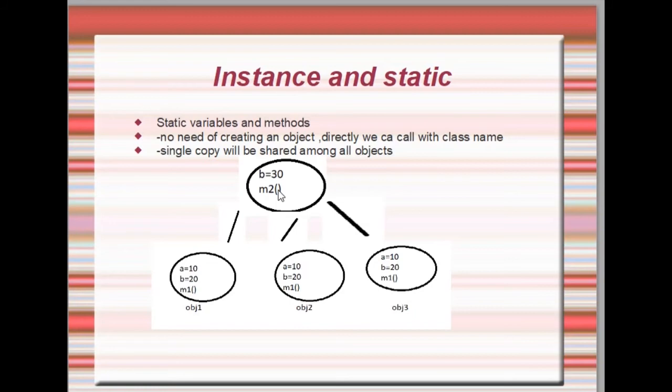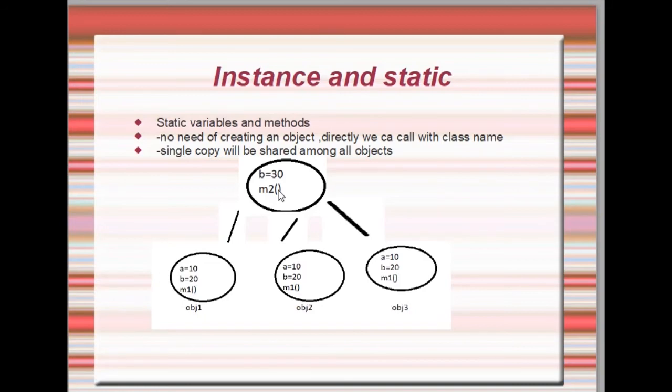Coming to the general example, I told you for an instance, right? If we change a paint color in one flat, that won't be reflected in another flat. If suppose a clubhouse is there, the clubhouse is a common property shared by all the flat members. So if I change anything in the clubhouse, like the timings, will it reflect to all the flat members or not?